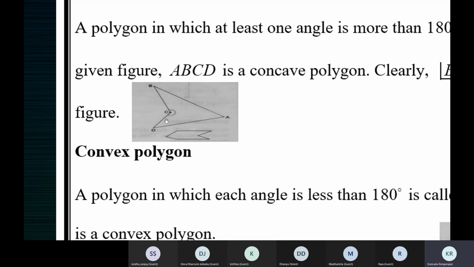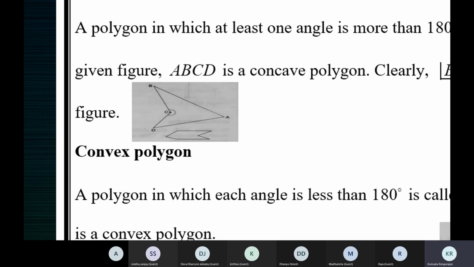So in a polygon, if at least one angle measures more than 180 degrees, but less than 360 degrees, then the polygon is called a concave polygon. Concave polygon if one angle is a reflex angle.